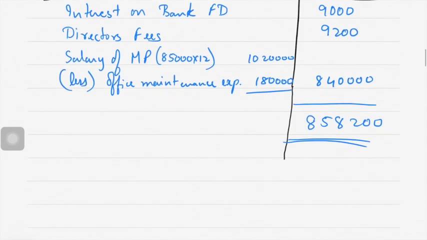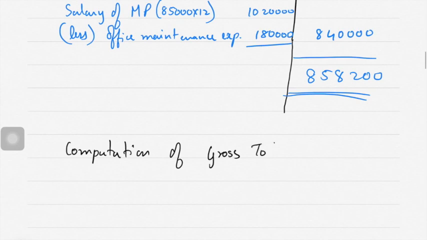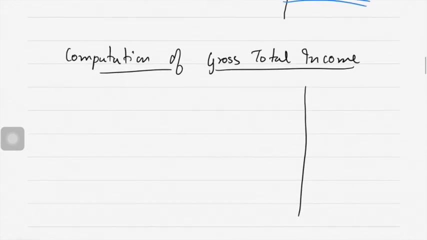So computation of gross total income. Two columns: particulars and amount.